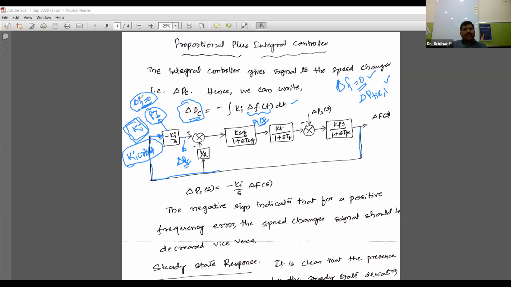So in today's class I am making an attempt to identify that particular gain value. That gain is the Ki critical value. So this is the critical gain calculation, the critical gain of PI controller. So these are the common things.